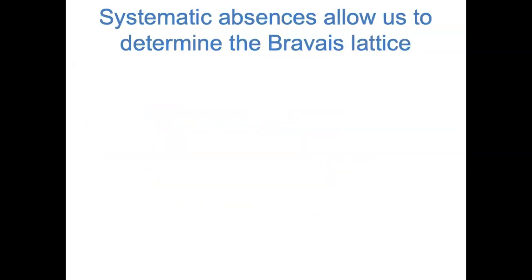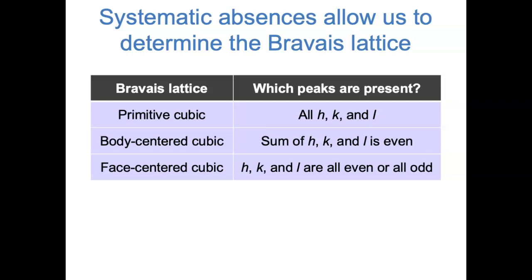By looking at which peaks are absent, we can figure out what type of Bravais lattice a crystal has. We won't derive them in this video, but here are the rules for which peaks are present for different types of cubic Bravais lattices. For a crystal with a primitive cubic Bravais lattice, all peaks corresponding to integer values of h, k, and L are present.